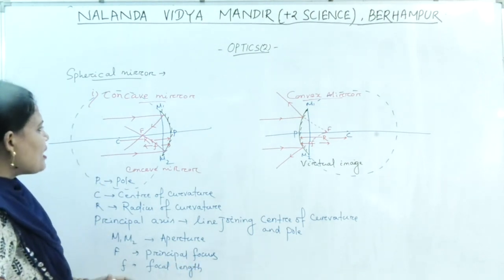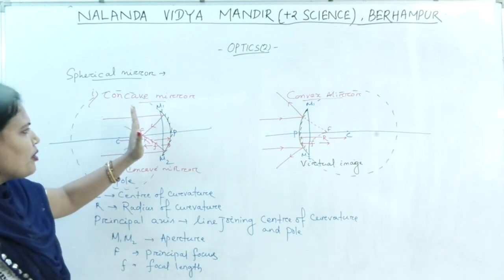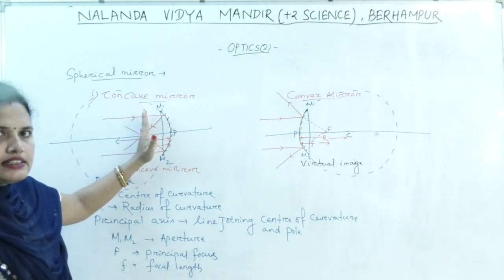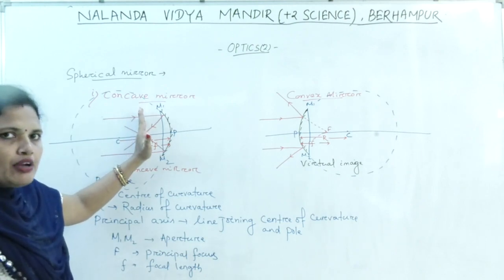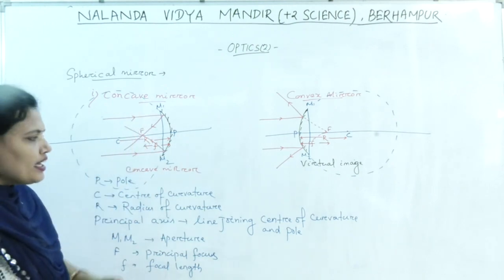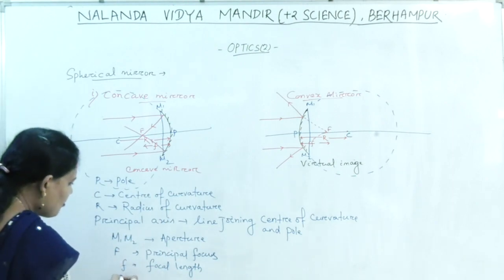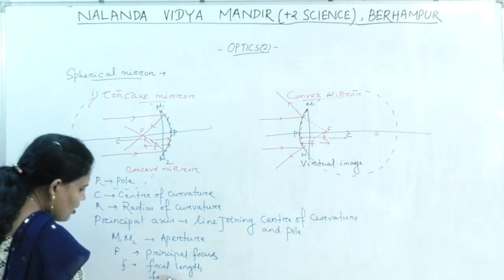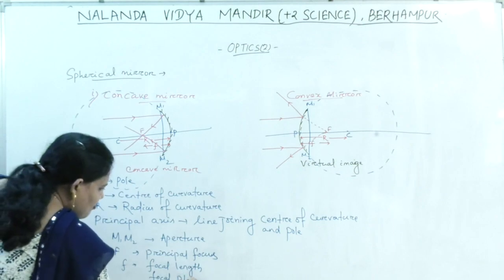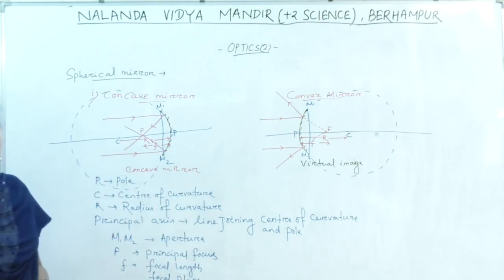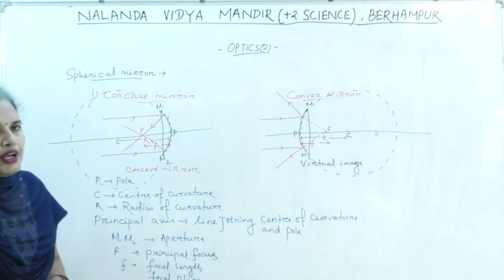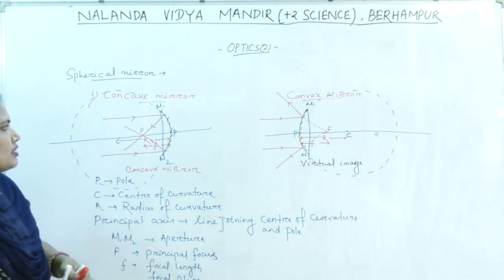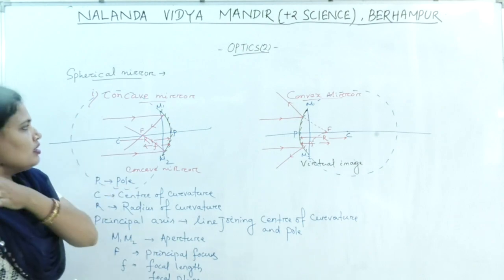The plane passing through focus and perpendicular to the principal axis is known as focal plane. Okay. So these are the terms related to the spherical mirror. So once again I am repeating.